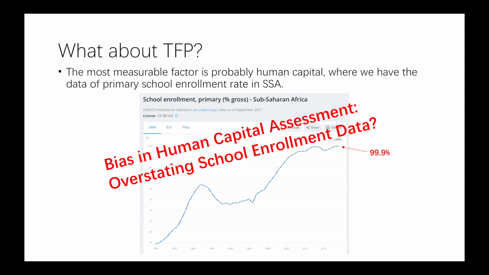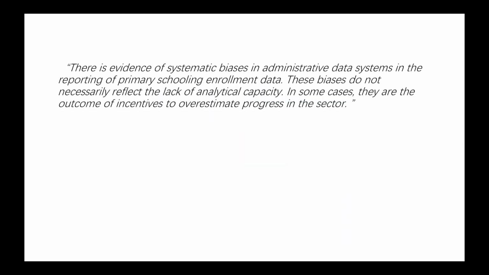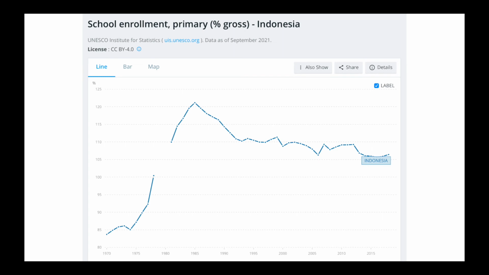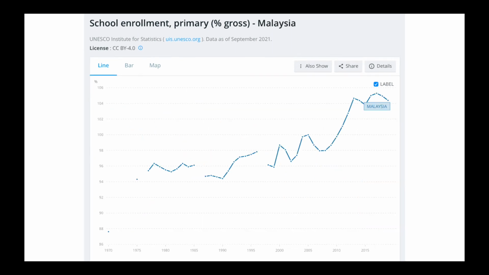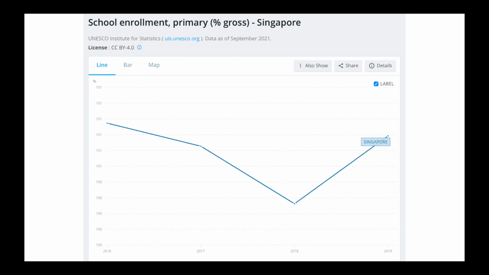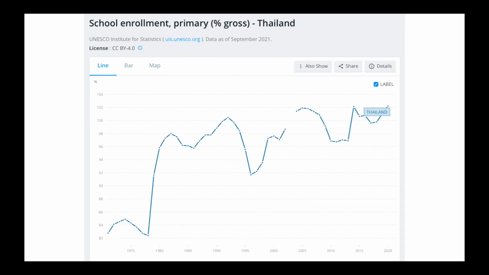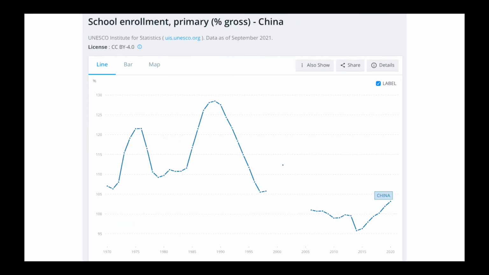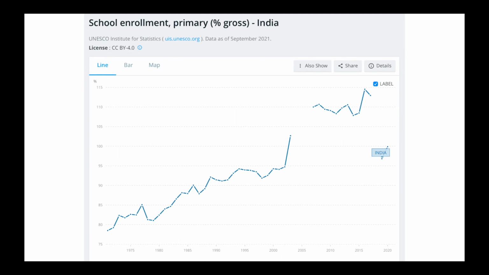Well, let's think about this question in two ways. On the one hand, from the evidence shown in the report, there's reason to believe that these figures have been overstated to some extent. The average change in enrollment is nearly 1/3 higher in administrative data than in survey data across 21 African countries, and this optimistic bias is completely absent in data outside Africa. On the other hand, if we observe the data from EAP5 countries or even China and India, the enrollment rate in those countries actually largely exceeds 100%. Thus, to some extent, the data in our model do not contradict the facts in the report.